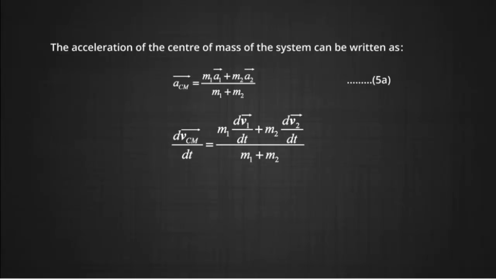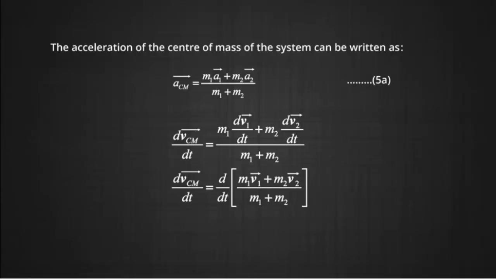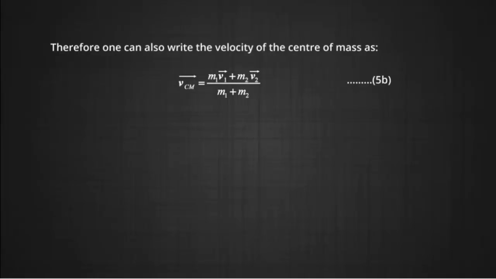We can take d by dt on the right hand side common and write dVcm by dt as d by dt of m1 v1 plus m2 v2 upon m1 plus m2. Therefore, one can also write the expression for the velocity of the center of mass as Vcm equal to m1 v1 plus m2 v2 upon m1 plus m2. Let this be equation number 5b.